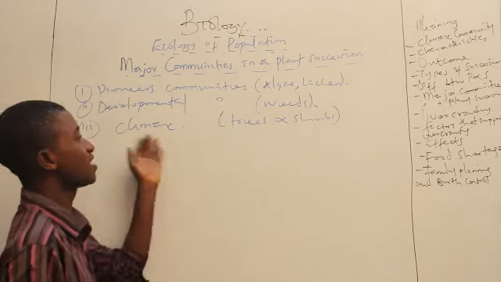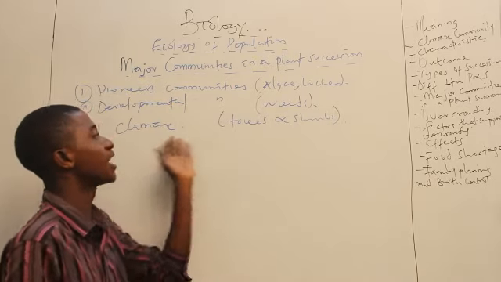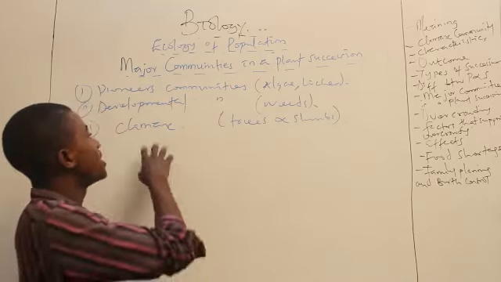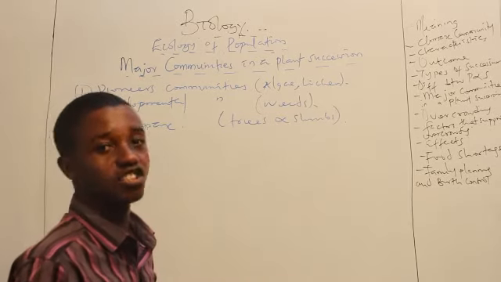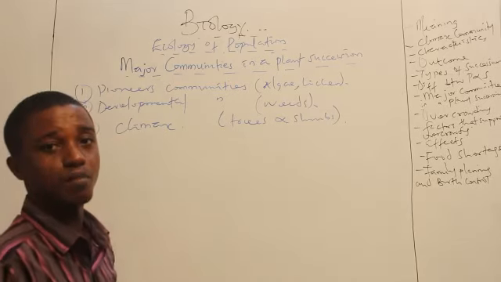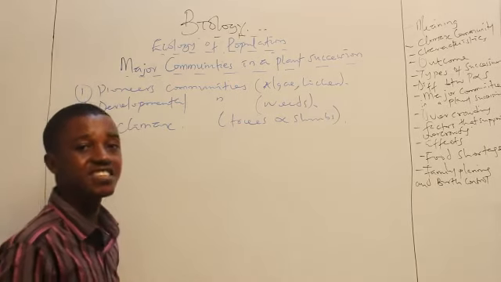Are you with me? So lastly, aside from the developmental community, we have the climax community. The climax community is the last form of community that is seen. This community is stable in nature. This community exists in equilibrium. Examples of organisms that are seen are trees and shrubs.